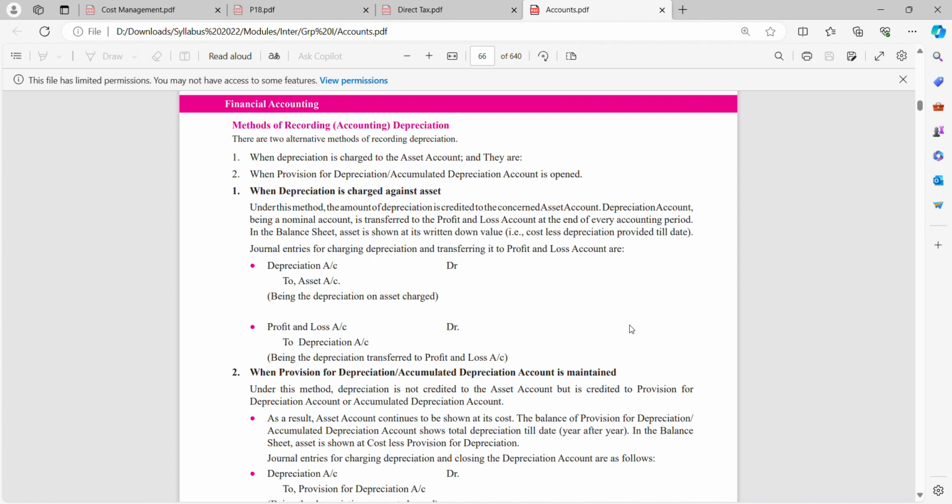The journal entry for charging depreciation and transferring it to profit and loss account is: depreciation account debit to asset account. Depreciation is debit; debit all expenses and losses. Depreciation is a non-cash expense. You are bringing down your asset value by 10,000, so you are crediting your asset. After that, you are transferring your depreciation to P&L account, so whenever you transfer, your depreciation will have a credit balance.